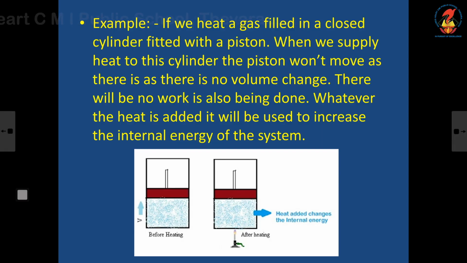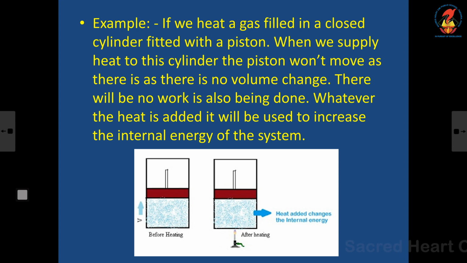Here I am giving an example. If we heat a gas filled in a closed cylinder fitted with a piston, and the piston is fixed, I am just heating the gas.